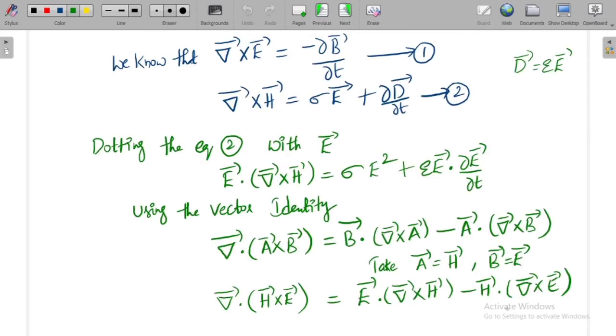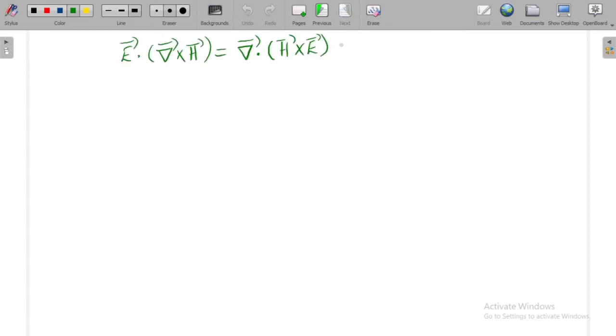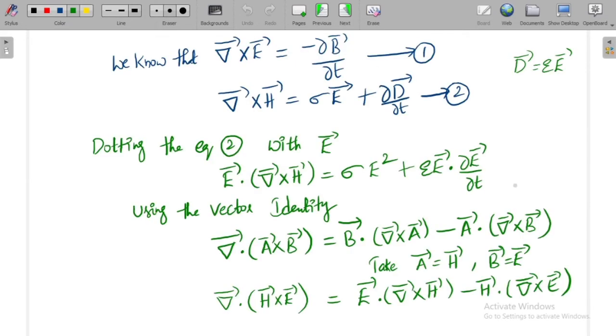By sending this term to the LHS, you will get H bar dot del bar cross E bar. Okay, I have taken a vector identity like this. Now from the third equation, let us consider this equation as the third equation.